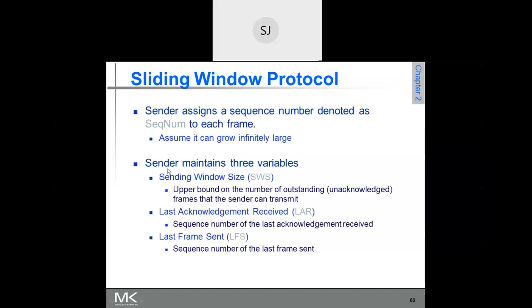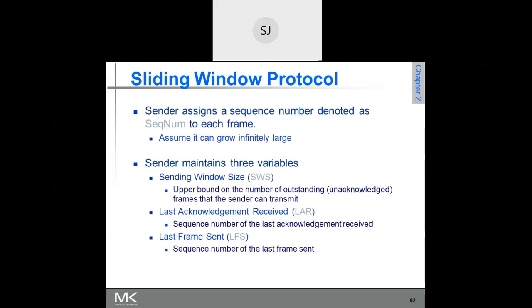Now, these things are very important. The sender maintains three variables. First, the sending window size. What is the sending window size? It is nothing but the number of outstanding or unacknowledged frames, that is, the number of frames which the sender can send without waiting for the acknowledgement.